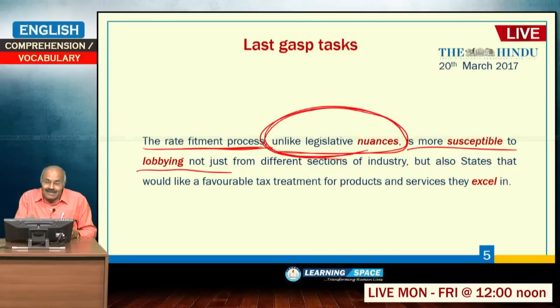So, legislative nuances are slightly easy aspects. And the most difficult aspect is this fitment process. Why is that difficult? Because there are thousands of various commodities and services, and at this juncture there is possibility of lobbying, and this is more susceptible to lobbying.